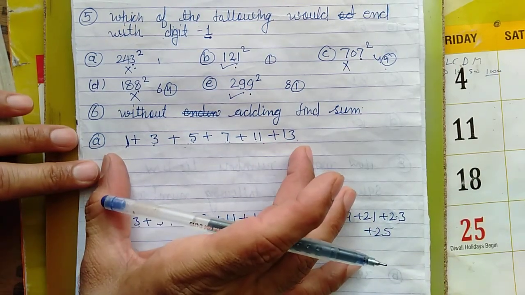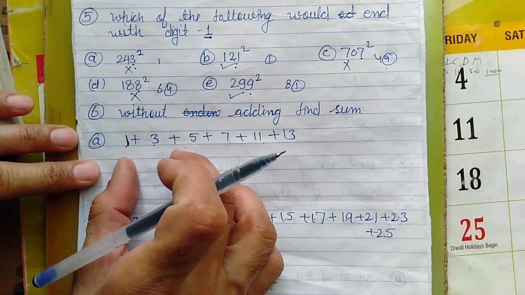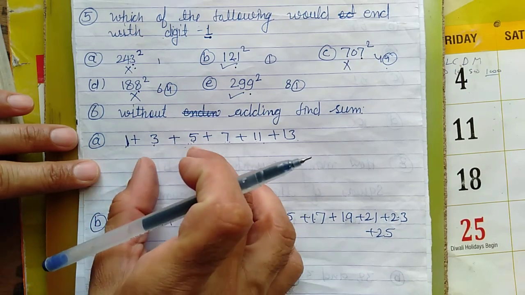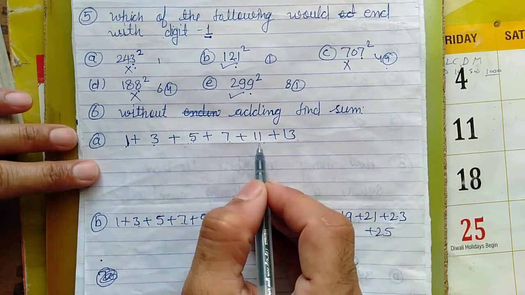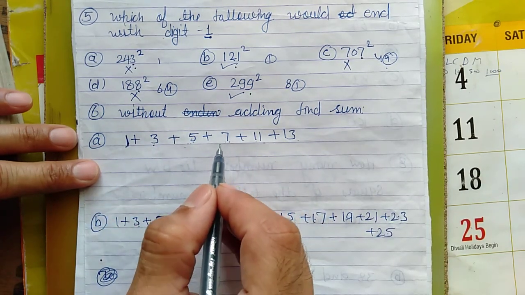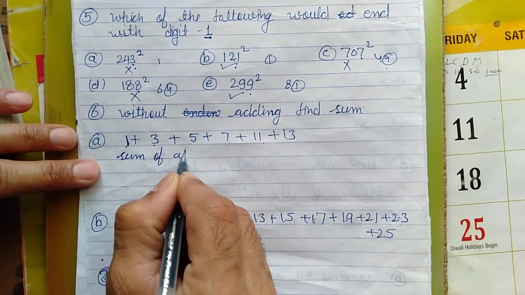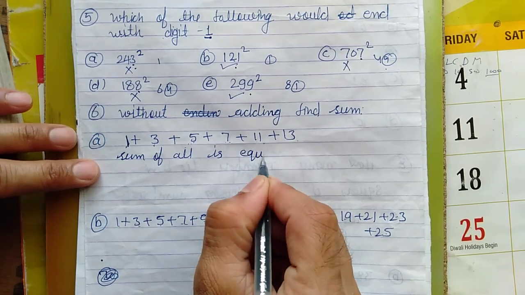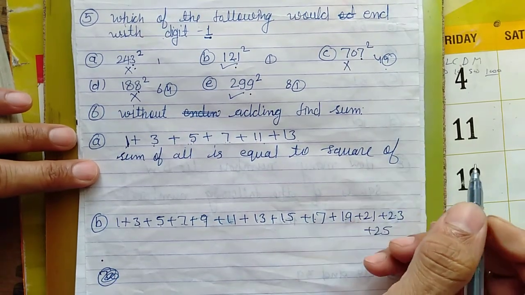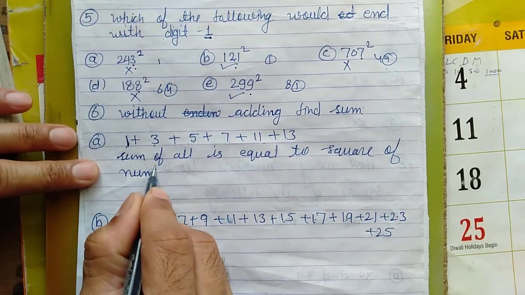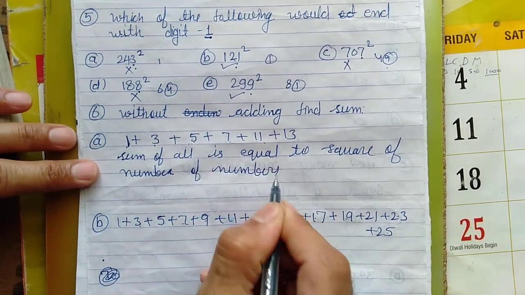If these three conditions are there, first 1 should be there, second they should be odd, and third they should be consecutive numbers, then their sum will be equal to the square of the number of numbers.